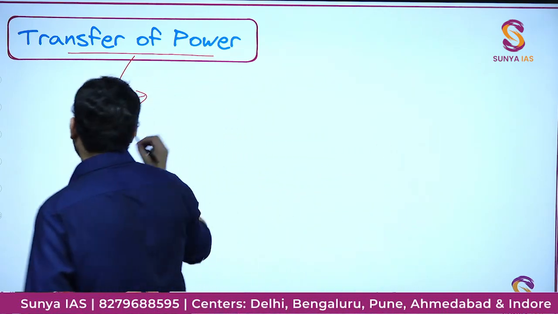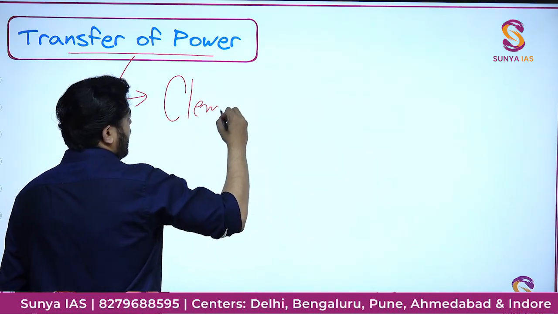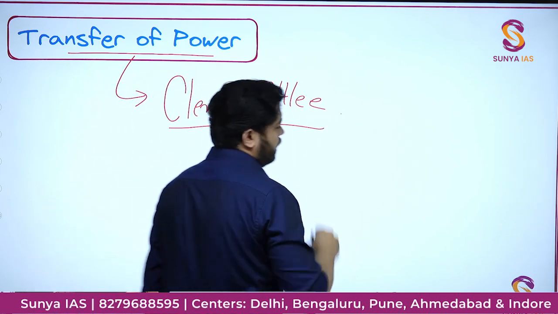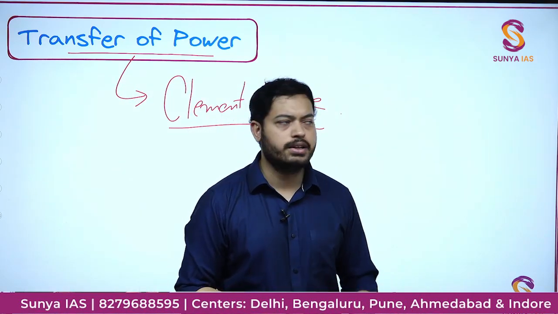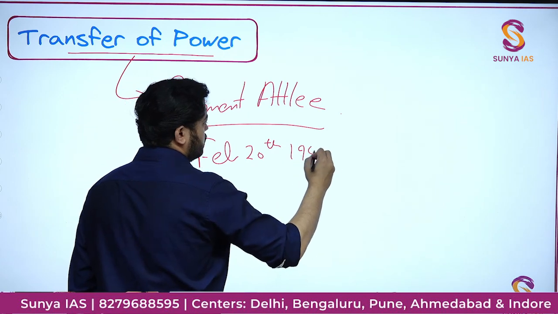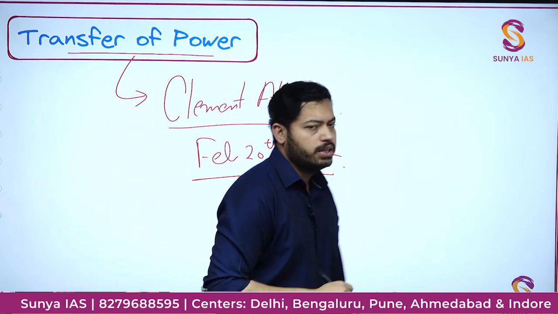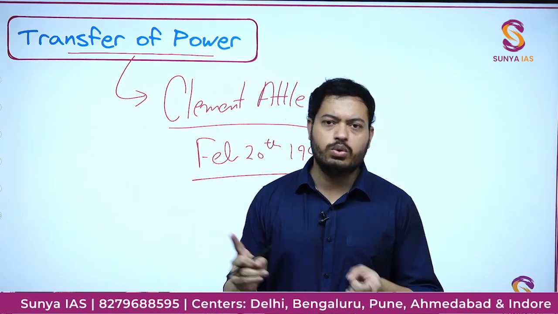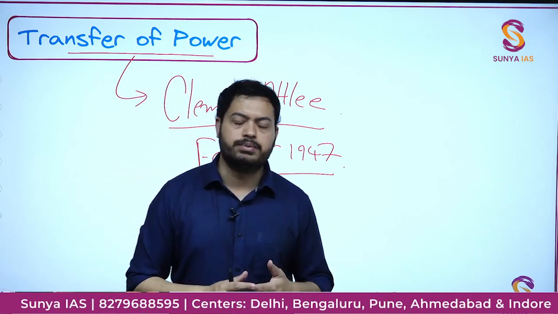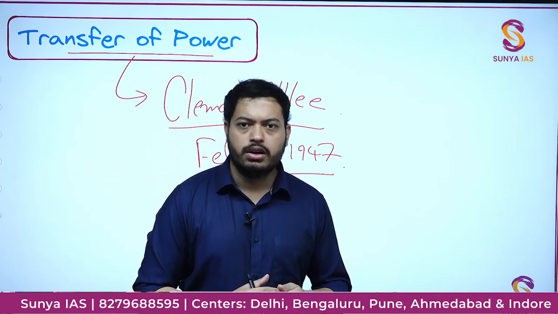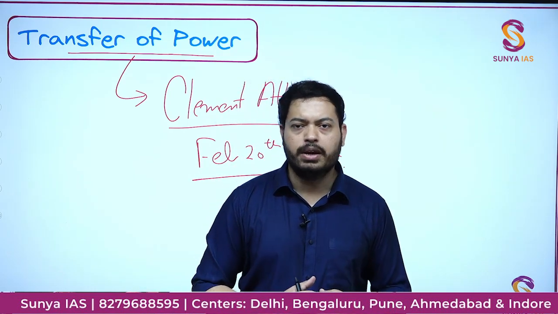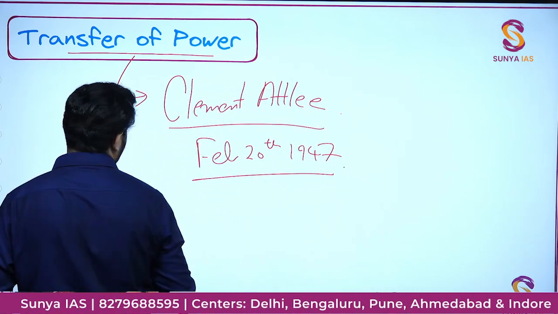And this word was officially mentioned by Clement Attlee in his famous speech to the British Parliament on February 20th, 1947. This is the very famous speech where he also mentioned that by June 1948 the Britishers are going to leave India, and to execute all the steps for this departure he is going to send a new viceroy, who then came to be Louis Mountbatten, okay, of Burma. His name was Louis Mountbatten of Burma, he was not a Burmese.